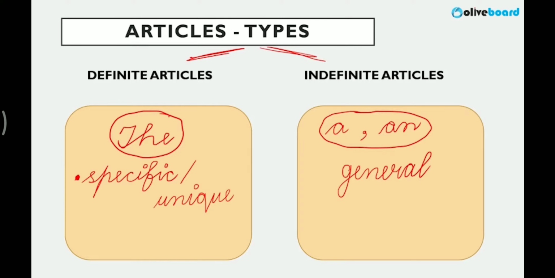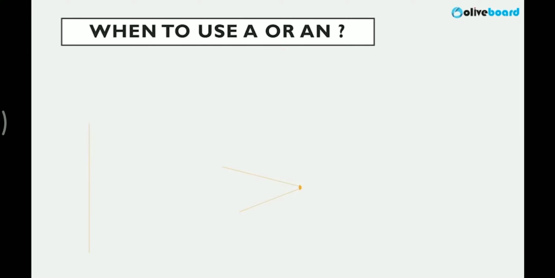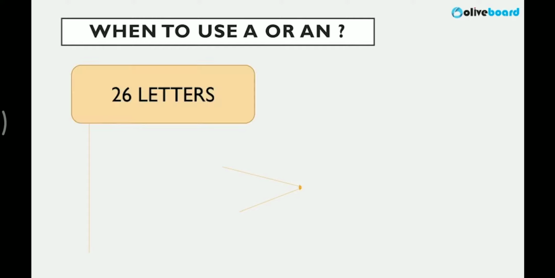Now, there are certain usages of both of these: when to use the, when to use a, when to use an. This is what articles consist of. If you have to know articles in depth, this is what you should know definitely. So let's begin. When to use a or an, which are your indefinite articles. There are 26 letters in the English language.